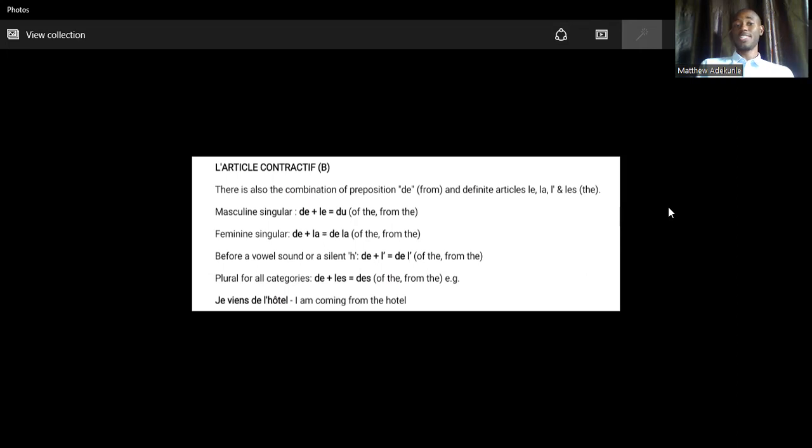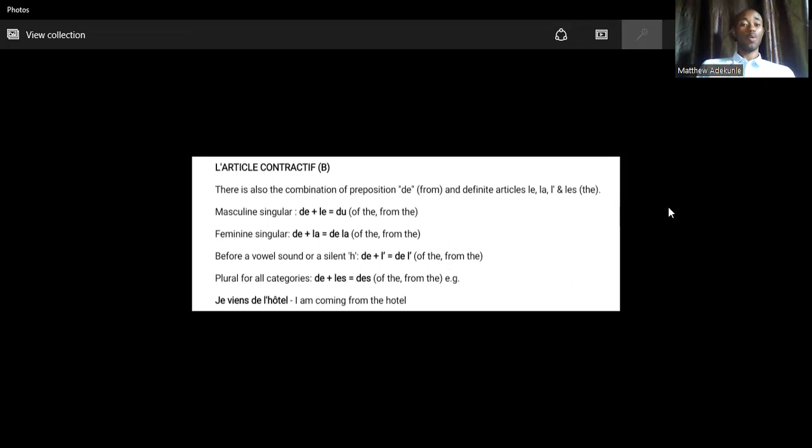We have masculine singular, de plus le, that will give you du. For example, you are coming from the cinema, as we said the other time. You remember that cinema is masculine. So it will be je viens du cinéma. Je viens now is I am coming. Je viens du cinéma. I am coming from the cinema. So you cannot say je viens de le cinéma. No, it's forbidden. Then for the feminine singular, that one remains de la. It remains de la.